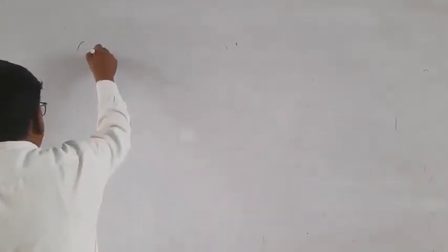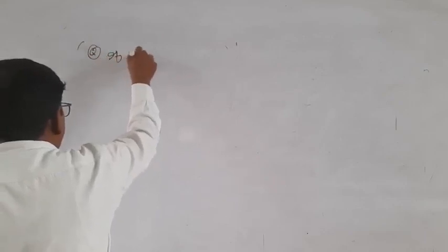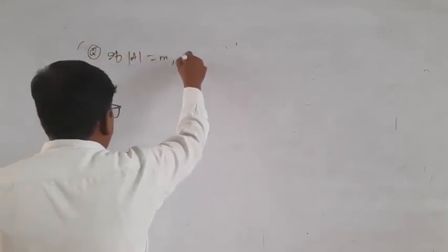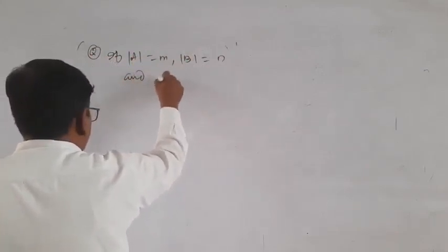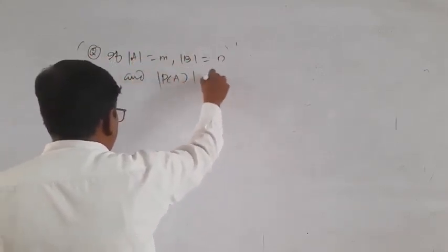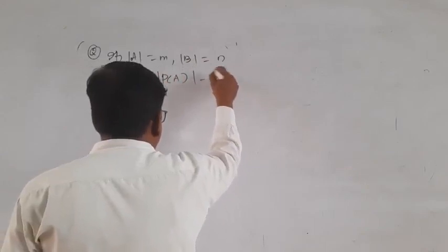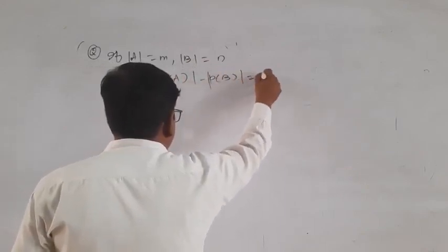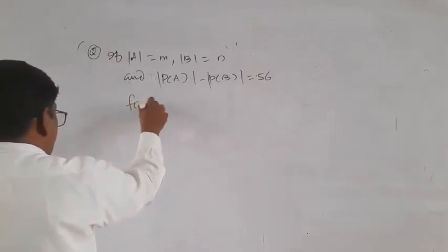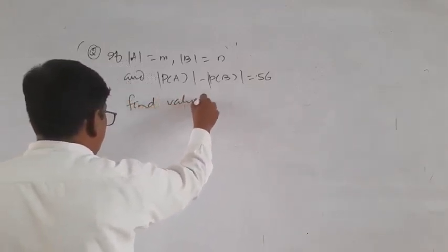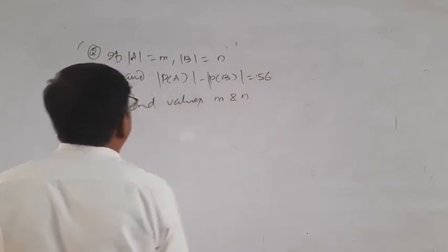Now one question: if the cardinality of A is equal to m and the cardinality of B is equal to n, and the cardinality of P(A) minus the cardinality of P(B) is equal to 56, find the values of m and n.